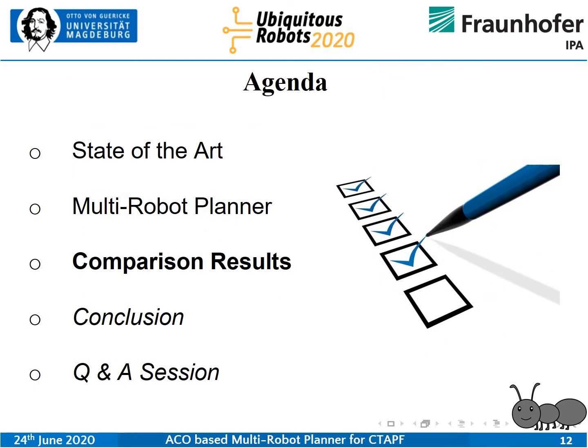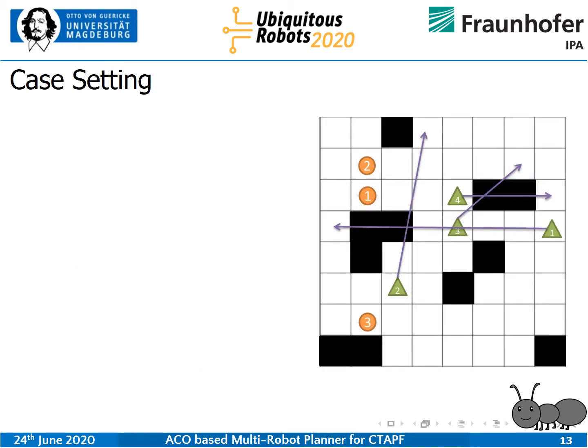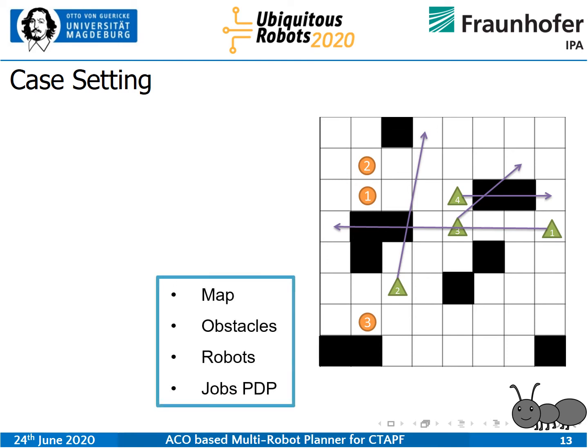Moving on, we would like to talk about some comparative results. So this is a normal case setting where we have a grid map with some black obstacles, some orange circle robots, and the green triangles are the tasks that need to be done. The arrow directs to where the task needs to be put.